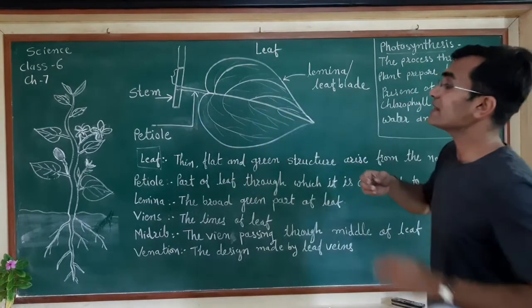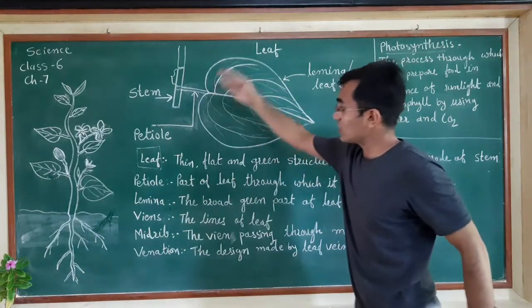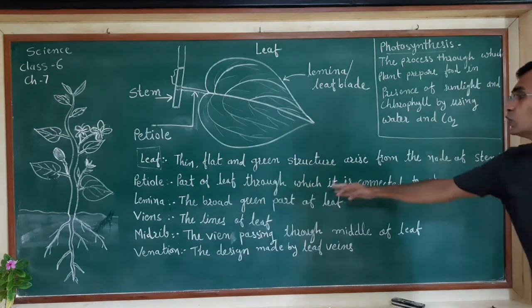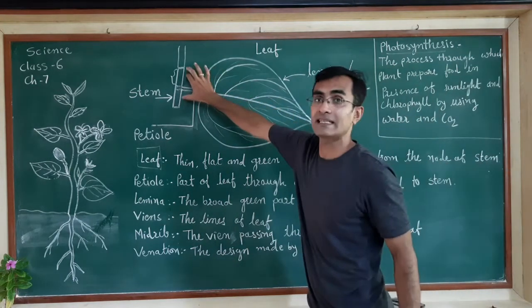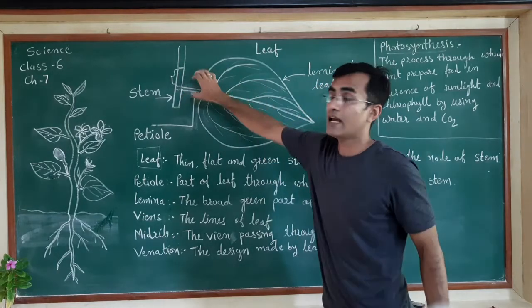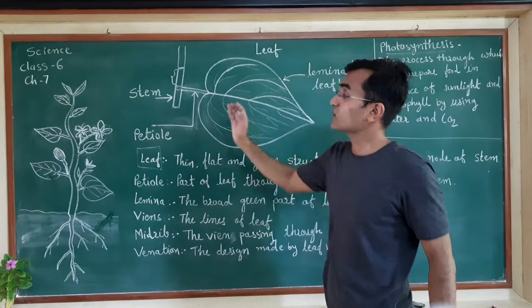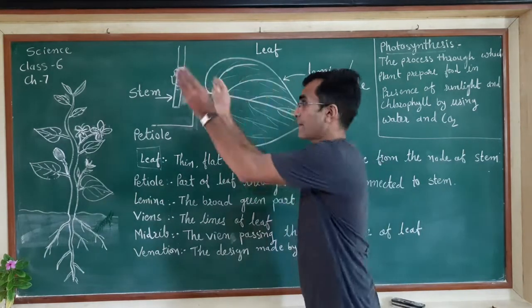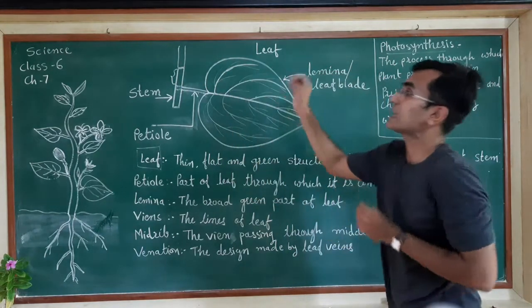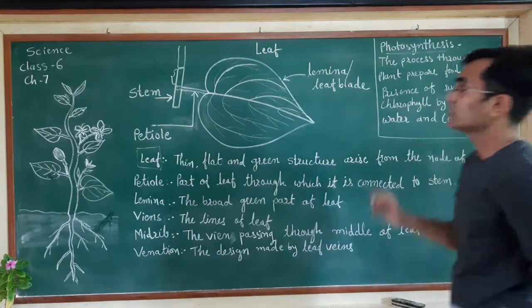So how can we explain that? Petiole is a part of the leaf through which it is connected to the stem. Stem के साथ में connected हुआ है with the help of the petiole. Petiole क्या करता है? Petiole connect the leaf as well as the stem. Stem और leaf दोनों को connection करने का काम करता है petiole.